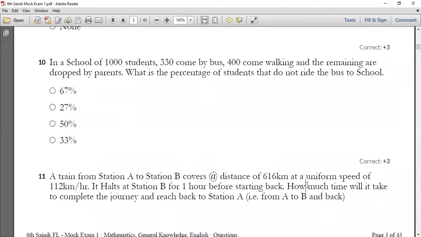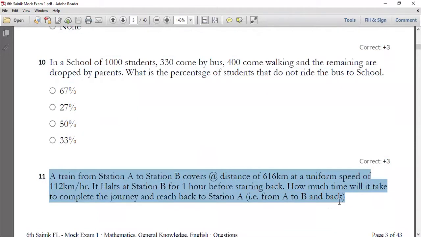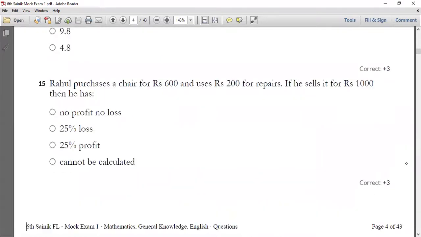Okay, at the uniform speed it is going to cover, a train from the station A to B, it's going to cover the distance at a uniform speed of 112 kilometers per hour, and it halts at the station B for 1 hour of time before starting back. How much time is it going to take to complete the journey and reach back to station A? It has gone to the B station, again it has to come from the B station to the A station. So how much time is it going to take? You have to find the solution for this.